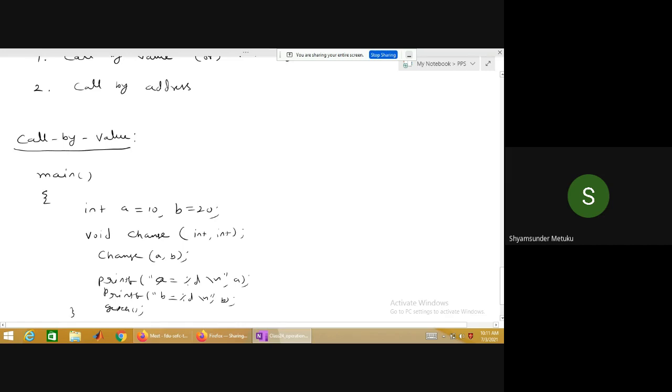Return and void I'm not using, you assume. Then the definition of the function, void change(int x, int y), where x is going to be updated with 5 added, and y is going to be updated with 7 added. Then end of the function.